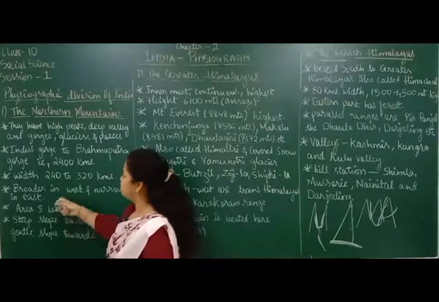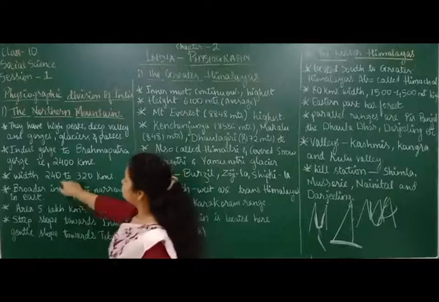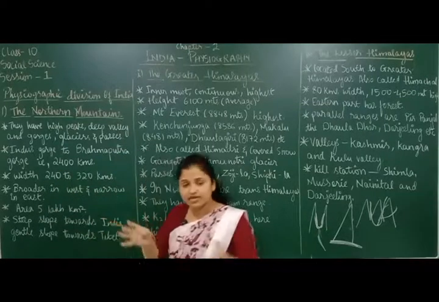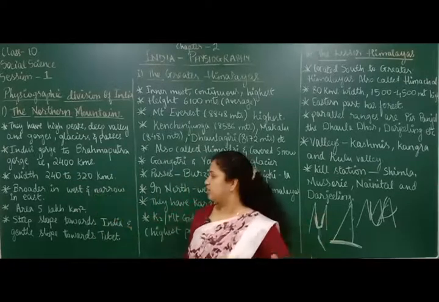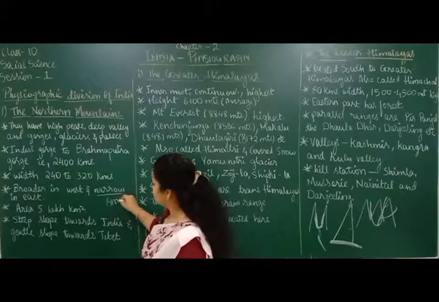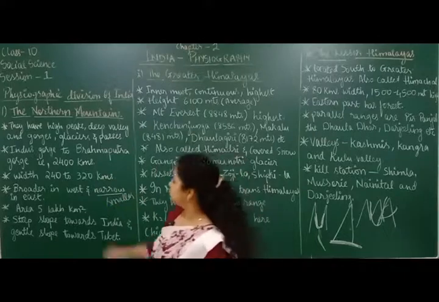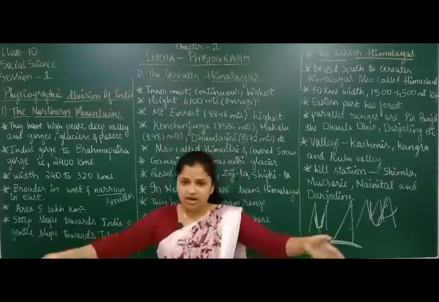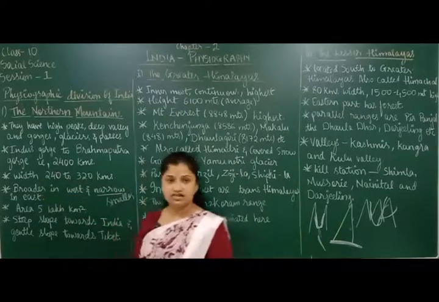The mountain is broader in the west and narrower in the east. Narrow means smaller, broader means bigger. Here the width is small, that's why it is called narrower.